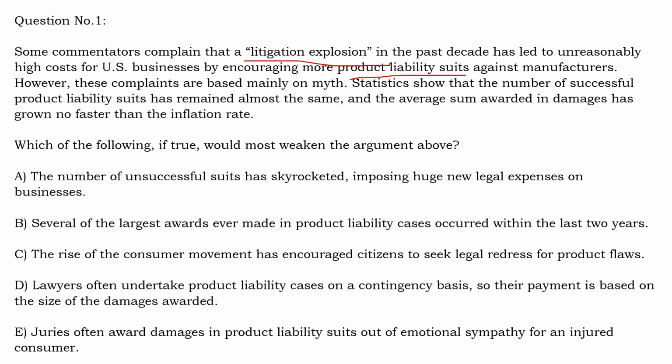So what is the meaning of the first sentence? First sentence says that some commentators are complaining that there is a huge number of cases being filed in the USA against manufacturing companies for product liability suits. Means these complaints are regarding the defective quality of the product. So these people who are filing the cases, they are demanding compensation. So this is what commentators are complaining, and what has it resulted in? It has resulted in high cost for the companies or the businesses.